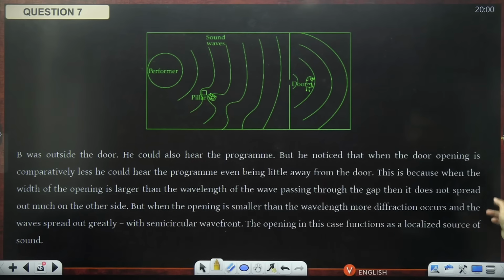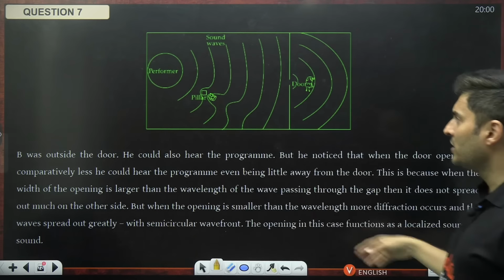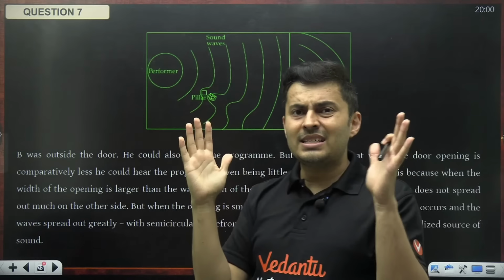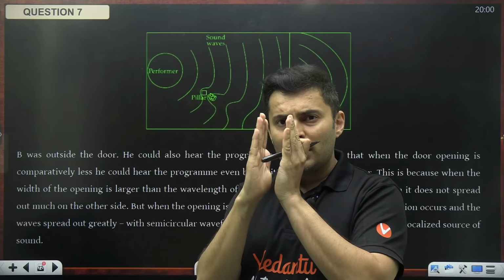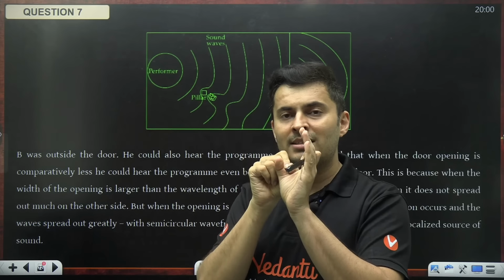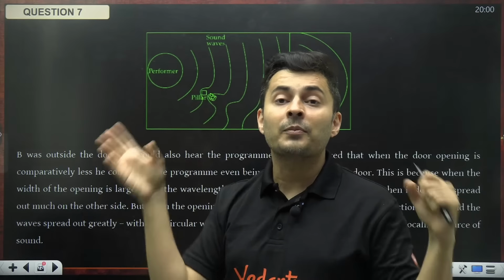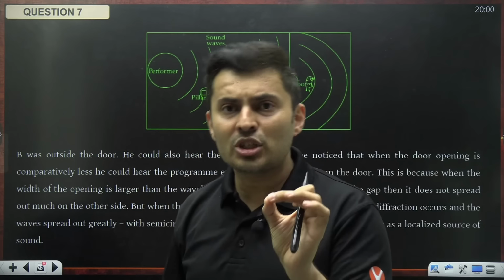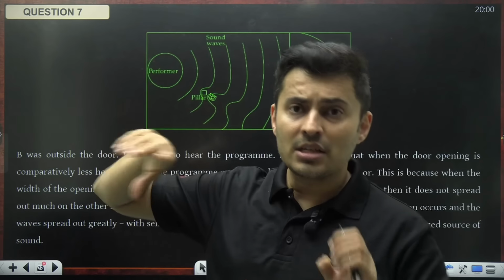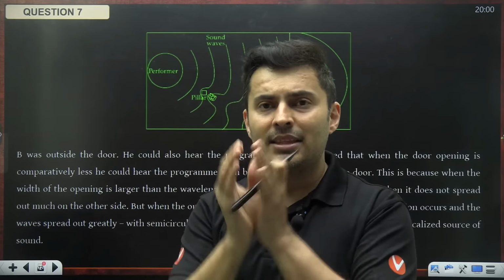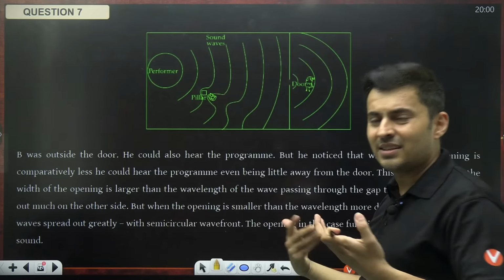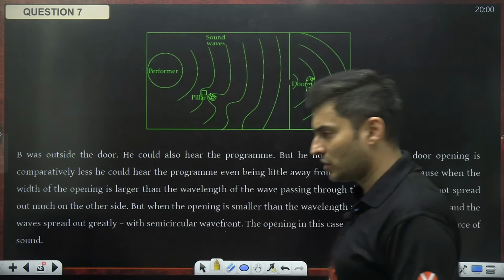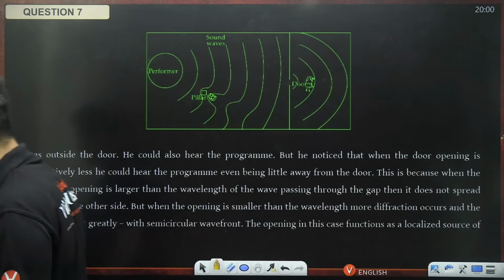The opening in this case functions as a localizing source of a sound. So when the door opening is large, then the sound does not spread too much. But when the door is closed almost and a very small opening is there, then the sound spreads better. So that means the opening should be small, the wavelength should be larger for the diffraction to happen, and that opening behaves like a source of sound, a new source of sound, like a secondary wavefront, secondary source. Okay, that is the whole passage.